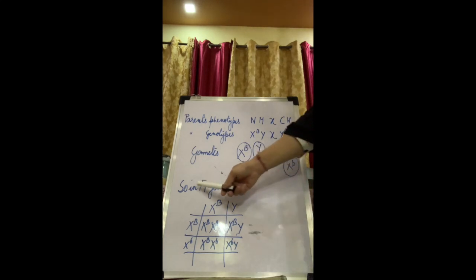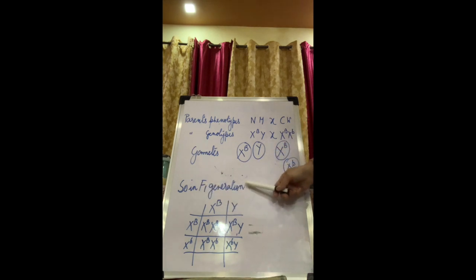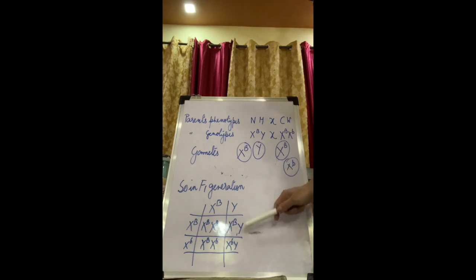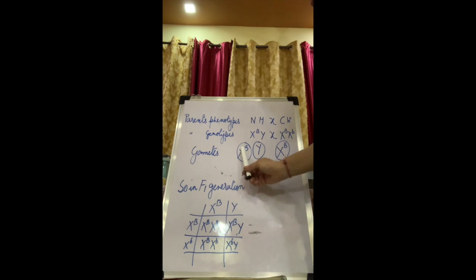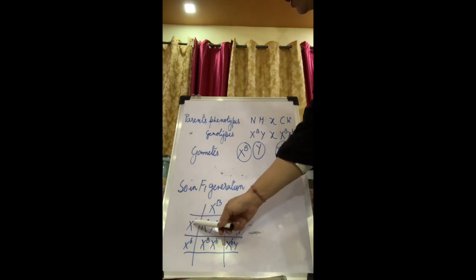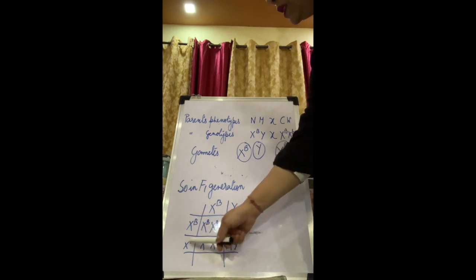Now in the F1 generation, or the first filial generation, the generation where the children will be produced, the offspring produced will be found with the help of a square which we call a Punnett square. Punnett is the name of the scientist who found this out. Here I am writing the male gametes X^B and Y, and here I am putting the female gametes, X^B and X^b.